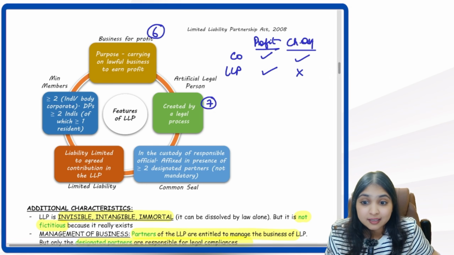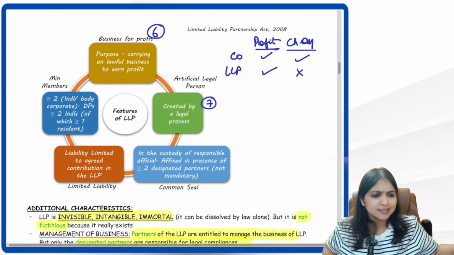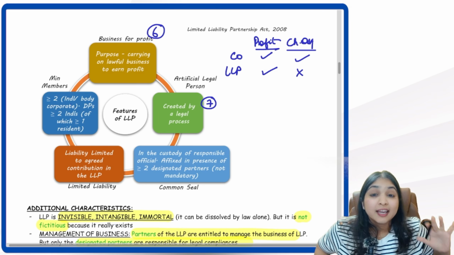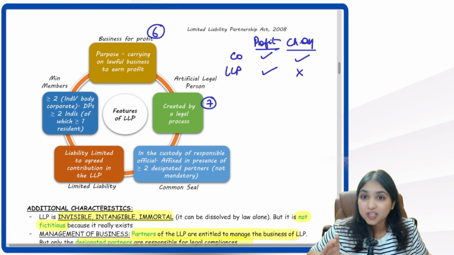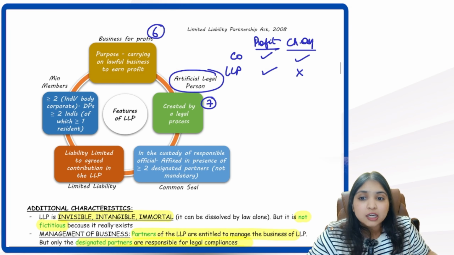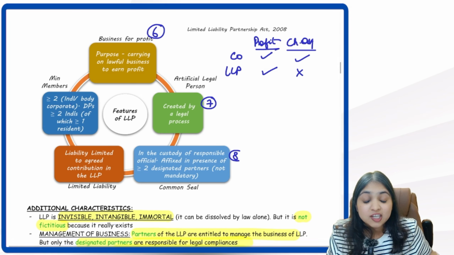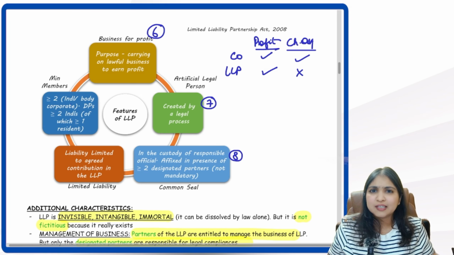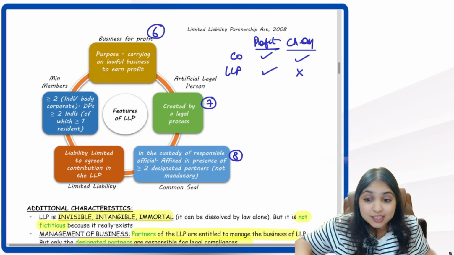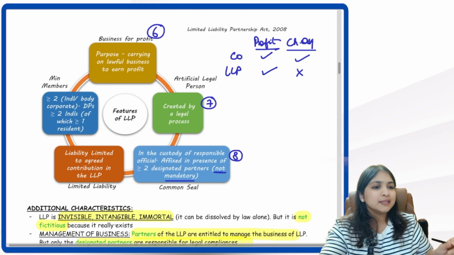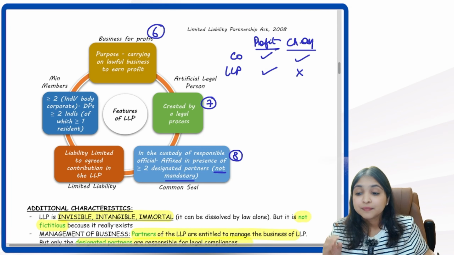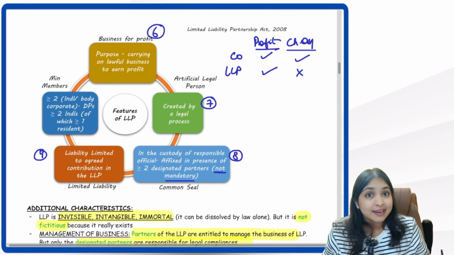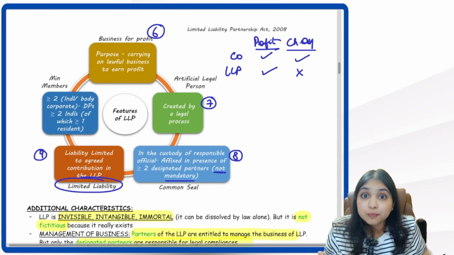Then comes the 7th characteristic of LLP. It is an artificial legal person, which means what? It is not a natural person. It did not come into existence by birth. It came into existence by following a proper incorporation process which is given in the LLP Act. It's an artificial legal person just like company. Then number 8, just like how companies have common seal, guys, even LLP has common seal. But just like how in company common seal is not mandatory, even in LLP also common seal is not mandatory. The common seal has to be kept in the custody of a responsible official. It has to be affixed in the presence of at least 2 designated partners. Then this feature you are already aware of. In LLP, the partners have limited liability. That's the most important characteristic, right?